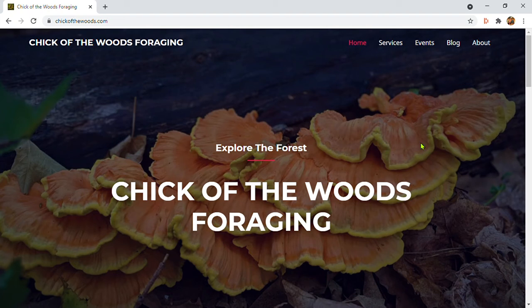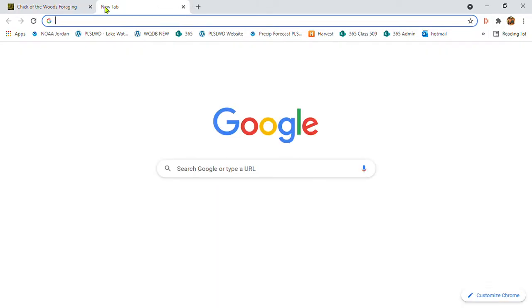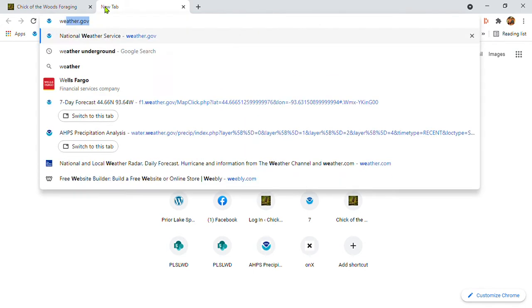One of the hardest parts about mushroom hunting for me is deciding where to go. But one of the things that really makes it easier is figuring out where it's rained. So I'm going to show you the process I go through to decide where I want to go mushroom hunting.